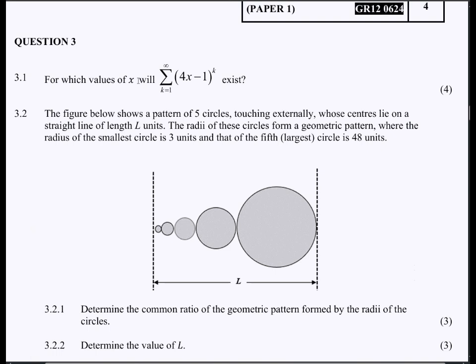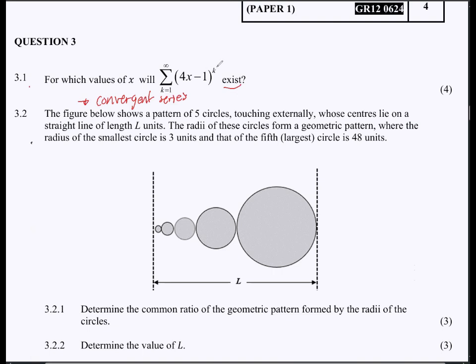Now, they say for which values of x will the sum to infinity exist? Remember, once you have that, that means sum to infinity. Here they're basically asking, we know the sum to infinity is mostly basically a convergent series. So we are trying to calculate the value of x for which this will be a convergent series, because sum to infinities are usually convergent series.